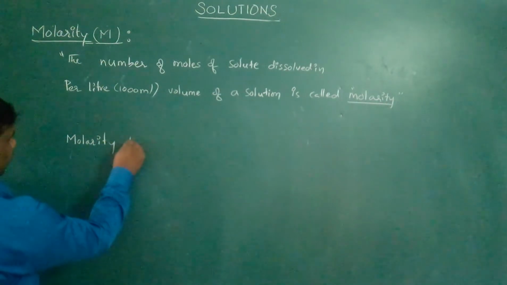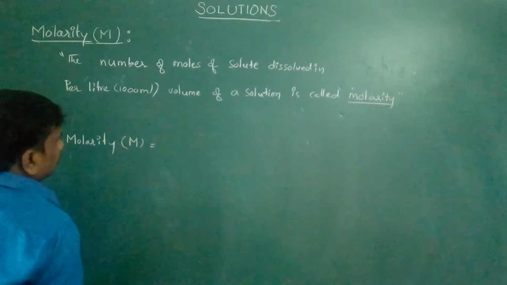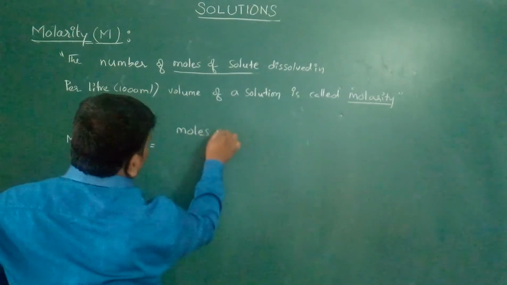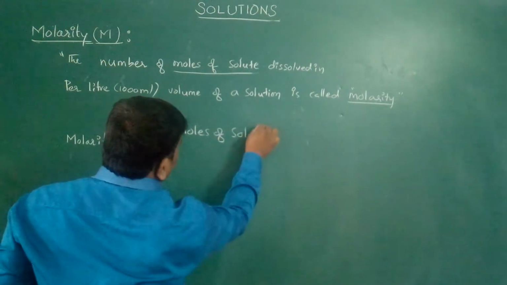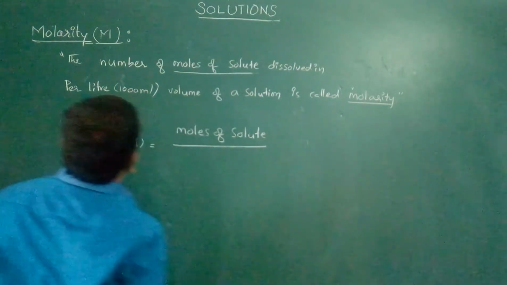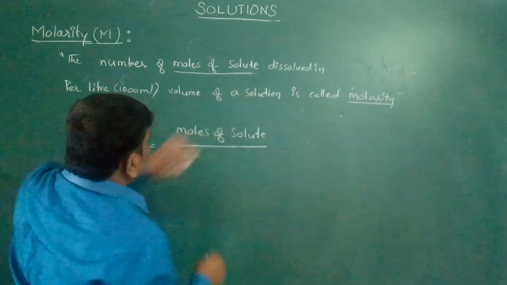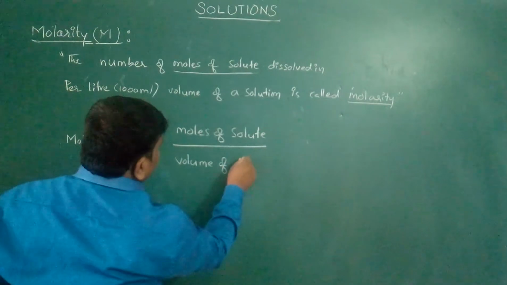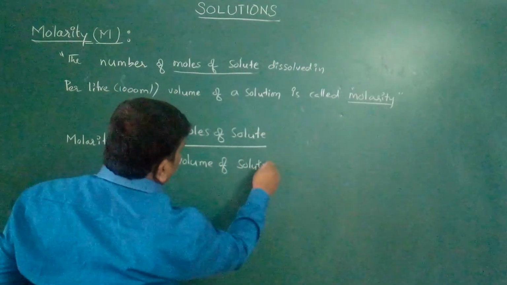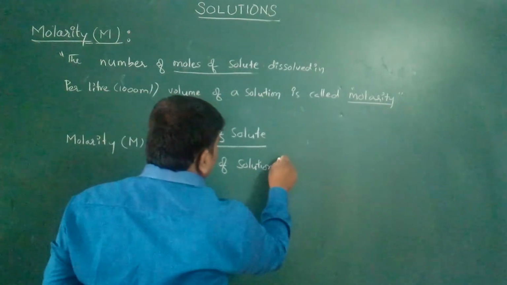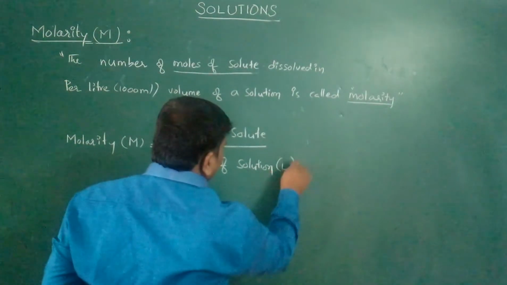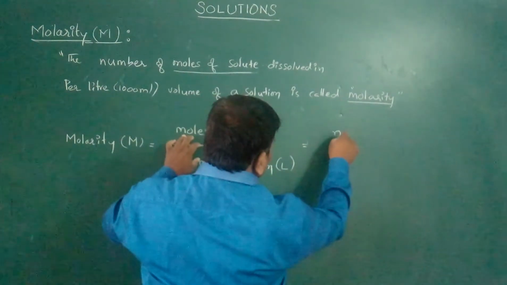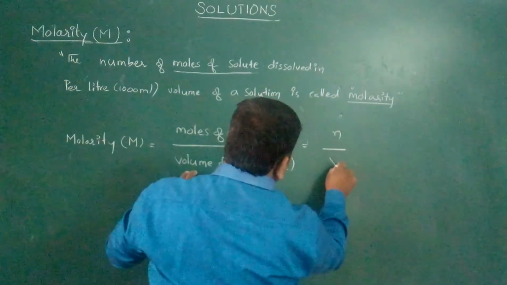Molarity, capital M, is equal to moles of solute by per liter volume of a solution. Volume of solution in liters. The number of moles is denoted by small n.